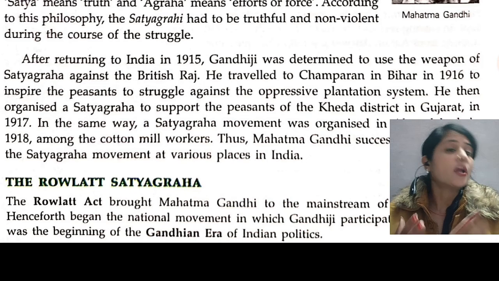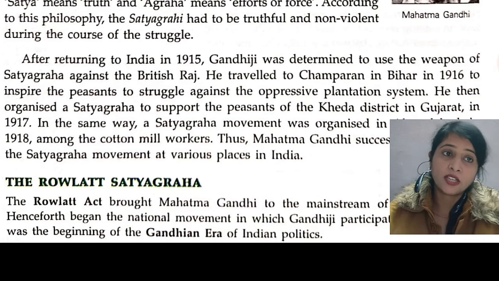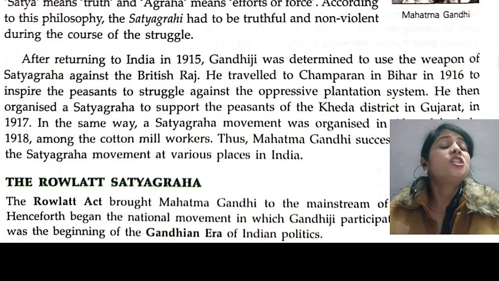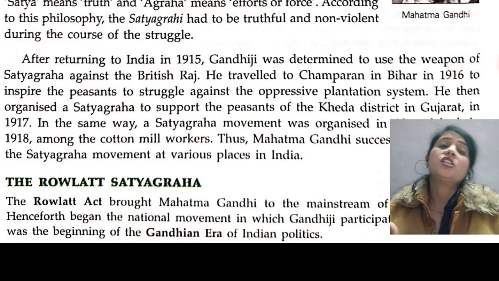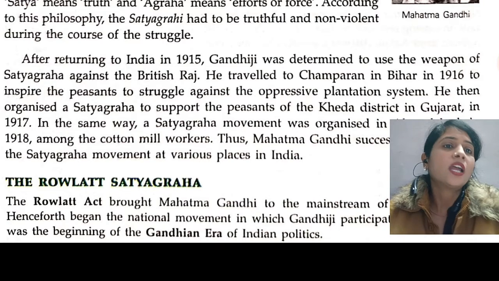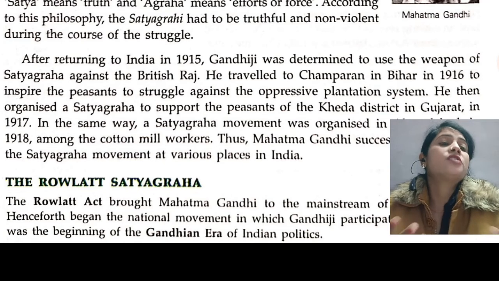He traveled to Champaran in Bihar. Gandhiji went to Champaran and inspired the peasants, who were very much oppressed by the plantation system of the British government. Gandhiji inspired the peasants to struggle and do satyagraha against this plantation system.